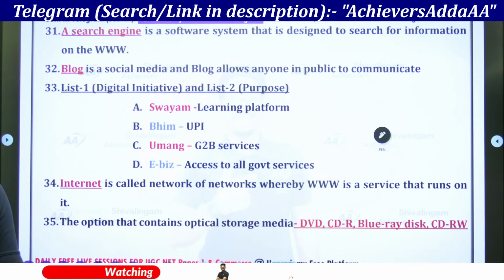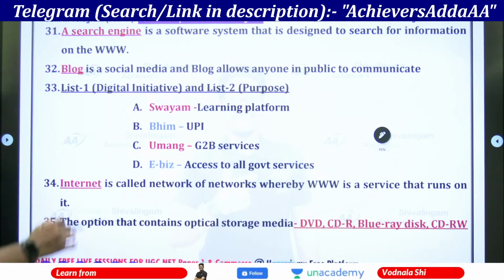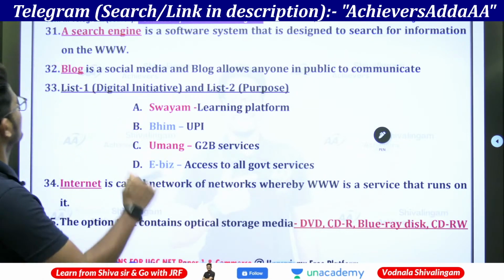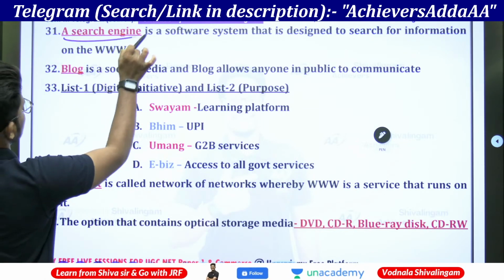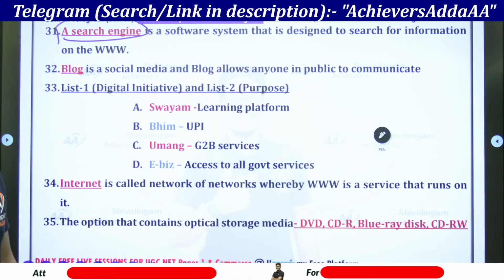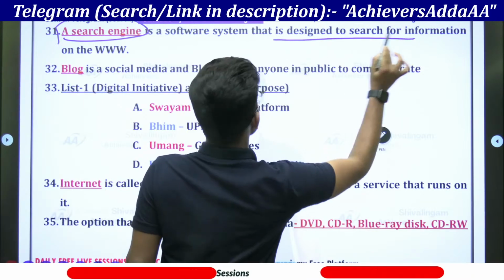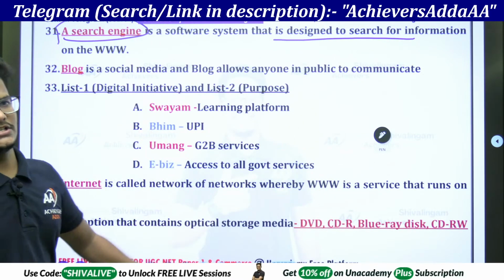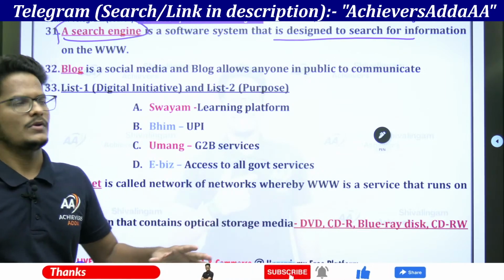Next, a search engine is a software system that is designed to search for information on the www. It means any information that you can search which is there in the www.